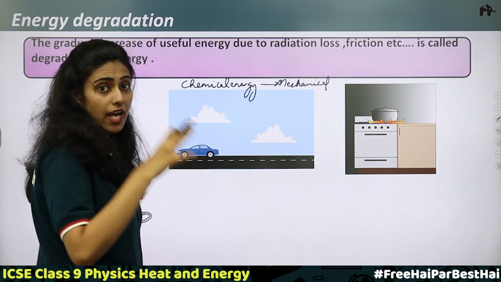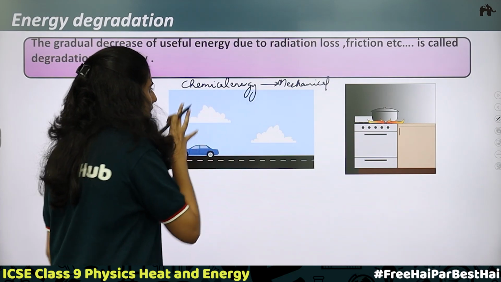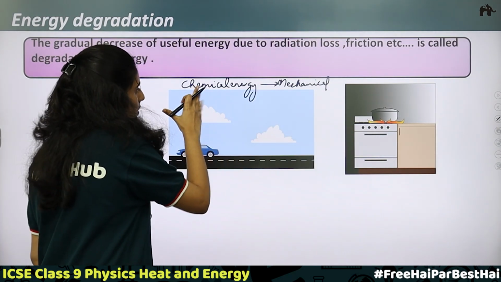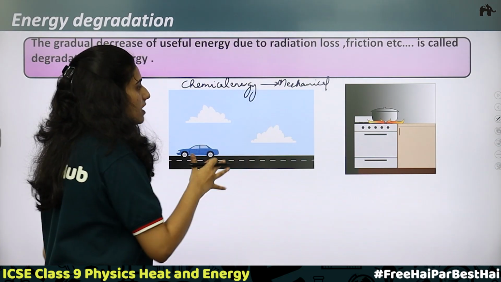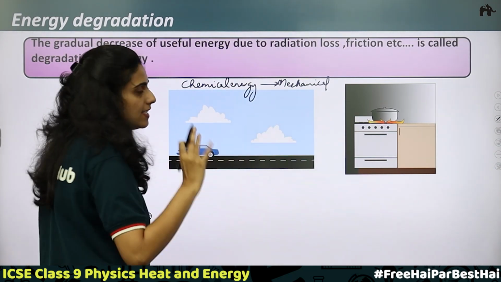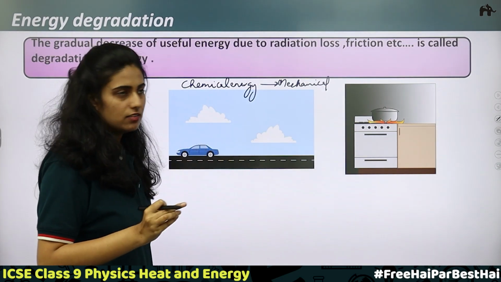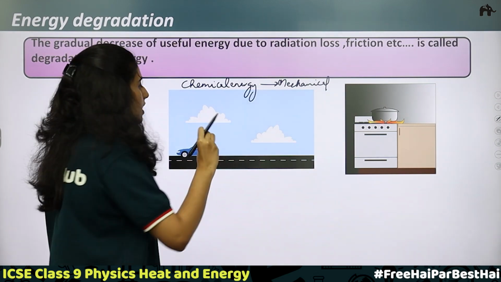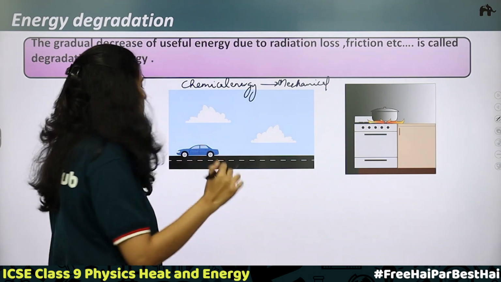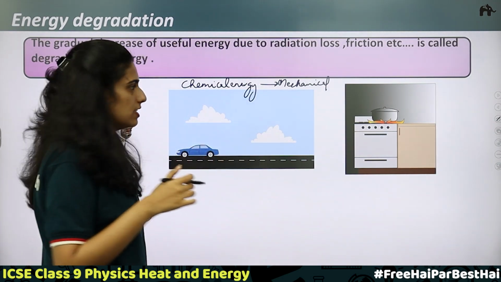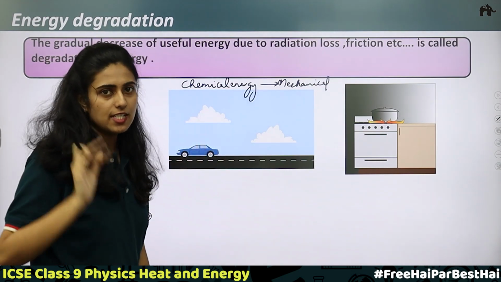Efficiency means, an ideal device is something that will completely convert the first source of energy into the second desirable form of energy. But there is nothing that is ideal. In that case, efficiency would be 1. For every device, efficiency will always be less than 1. There is no device in which there is no wastage of energy. The complete transformation is not happening. So during the motion of this vehicle, you can see there is wastage of energy. So we can say that it is not 100% efficient.